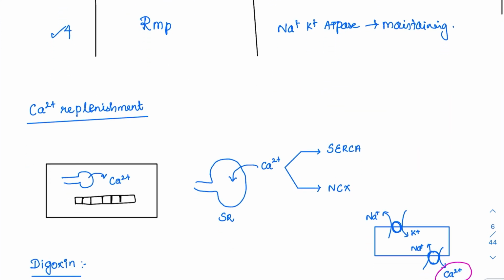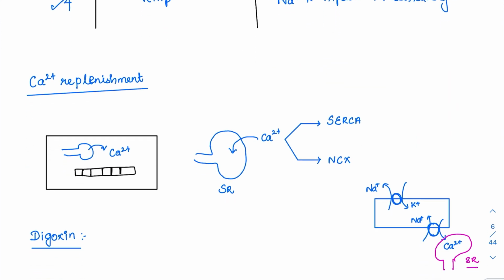And one more important thing before finishing, what happens? The calcium is released from the sarcoplasmic reticulum. The contraction is happening. This calcium, whichever is released, has to be taken back into the sarcoplasmic reticulum, the excess calcium that is released. So it is done with the help of two pumps. The first pump is called SERCA, that is the sarcoendoplasmic reticulum calcium ATPase pump. It will directly put the calcium back into the sarcoplasmic reticulum.